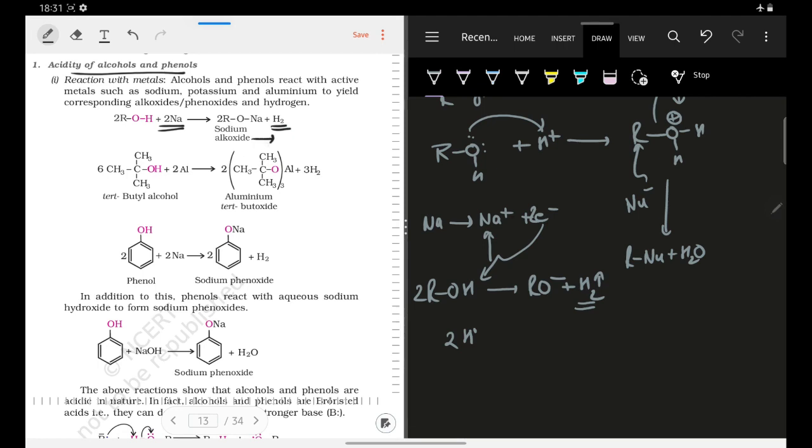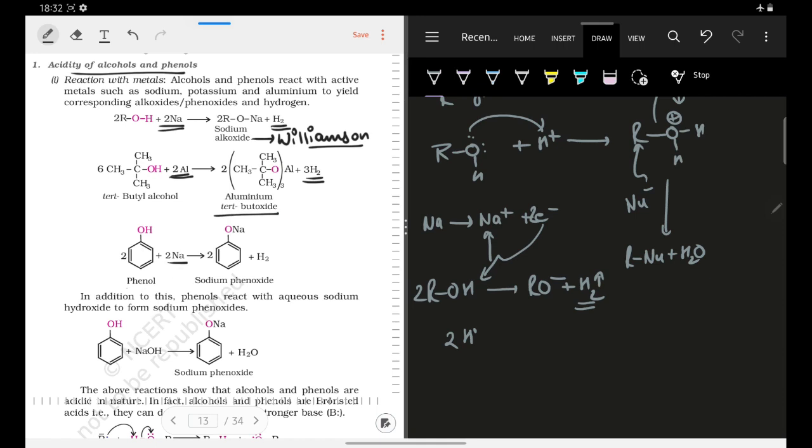If you have already completed your 12th, you will know one reaction known as Williamson ether synthesis. We know that this sodium alkoxide can be used for the Williamson ether synthesis. If you have not read it, I will cover it, no worries. The same thing happens with aluminium. Here also it releases hydrogen gas, leading to the formation of aluminium butoxide.